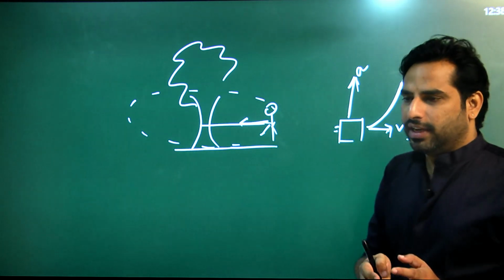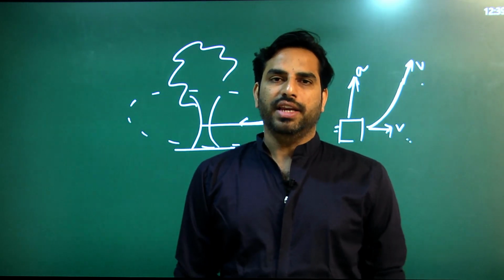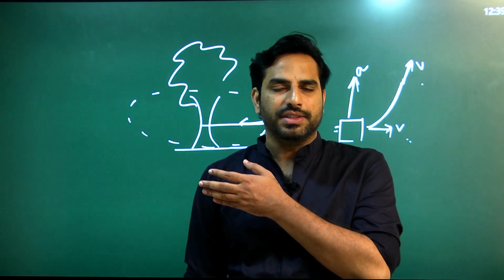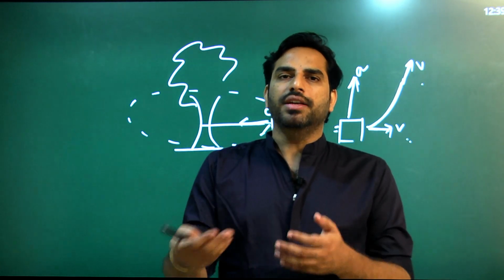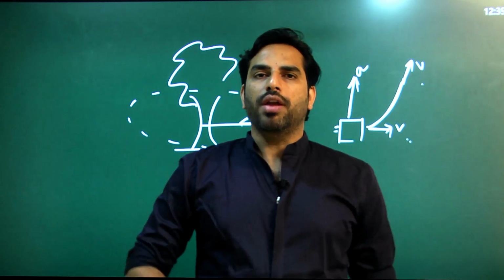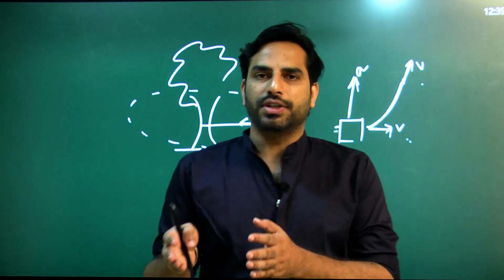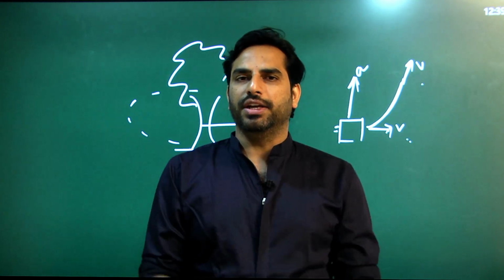So if acceleration increases or decreases or remains constant, there can be a case where acceleration is 5 meter per second square throughout. Even in that case, the velocity may increase if acceleration is along velocity, or may decrease if acceleration is opposite to velocity, or may remain constant if acceleration is perpendicular to velocity.